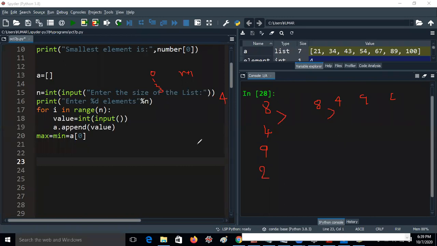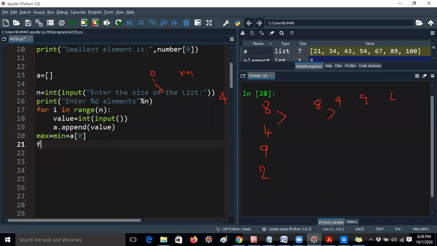Okay, so let me take max and min variables now. Before going to that, I would like to check the condition. I have to take a for loop. Why do I have to take the for loop? Because I am not comparing only 2 elements. If I am taking 2 elements, I have to use if else only. That's all. Because you know, if else is a two-way statement. Two-way statement in the sense, for example, if you have 2 statements like whether the given number is even or odd, whether the given number is big or small, that is a two-way statement. Then only you should prefer if else.